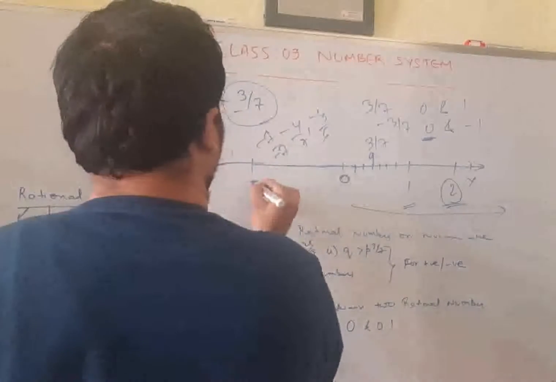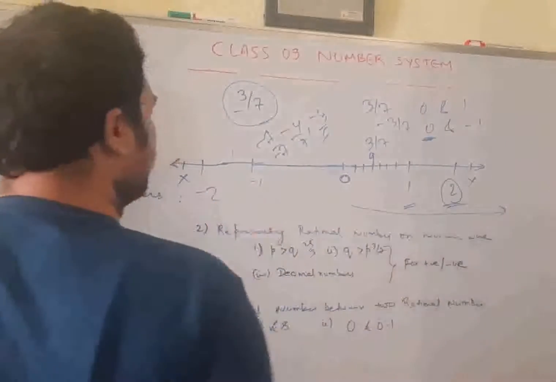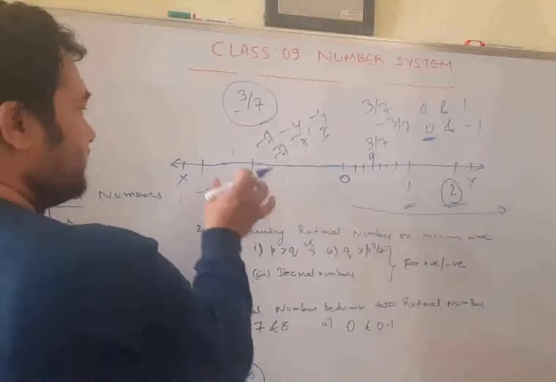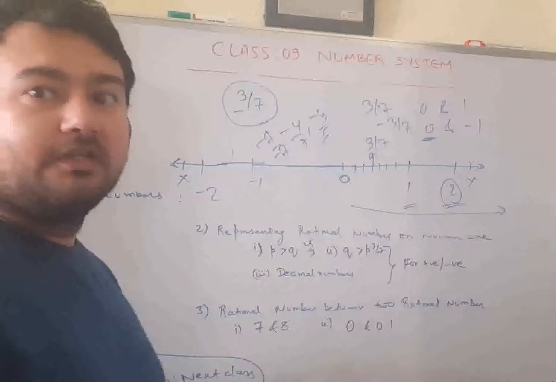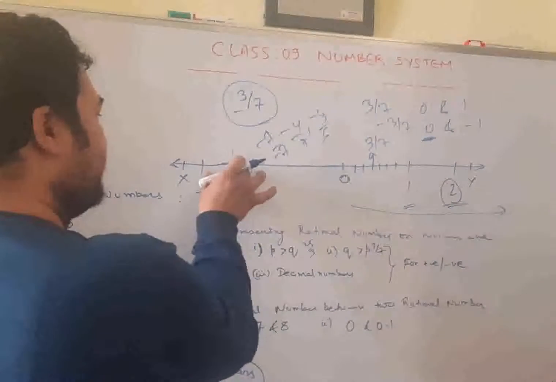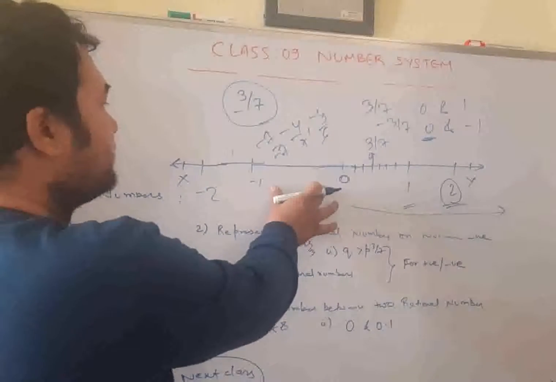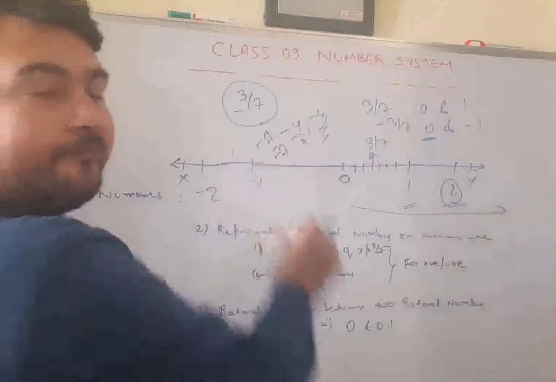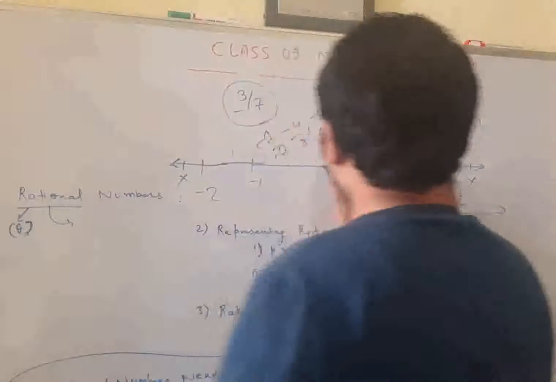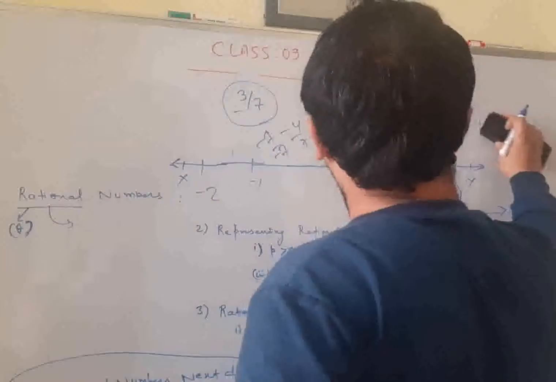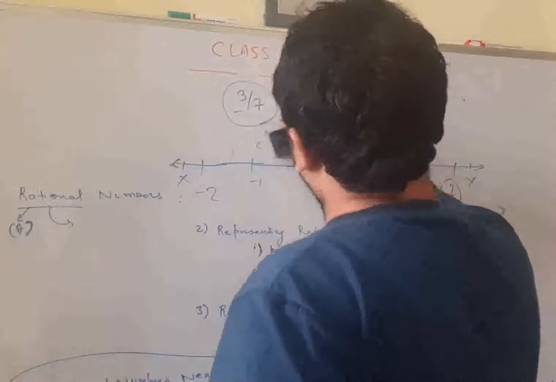So draw one number extra. This is minus 1, this is minus 2. Remember, here I am not maintaining the spaces, I am drawing it freehand. When you are drawing, maintain equal space; this space will be equal to this space. Okay? So, how will minus 3 by 7 be represented?